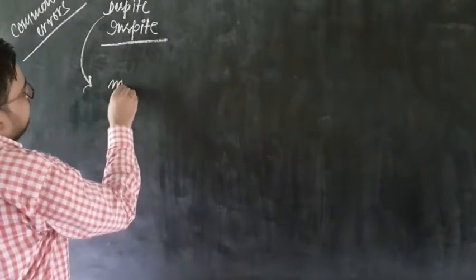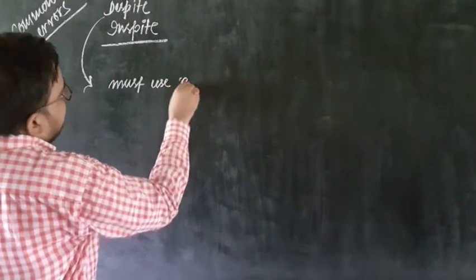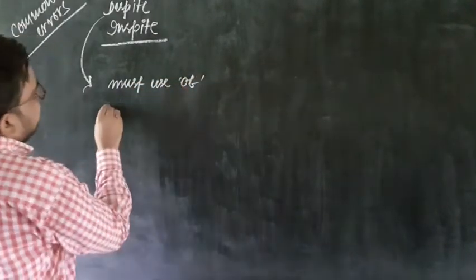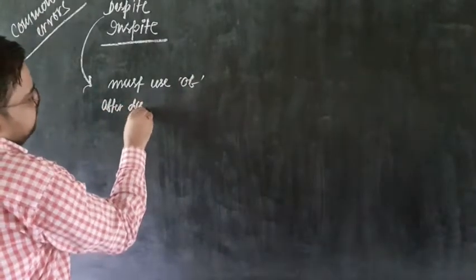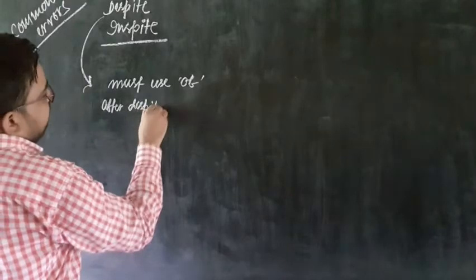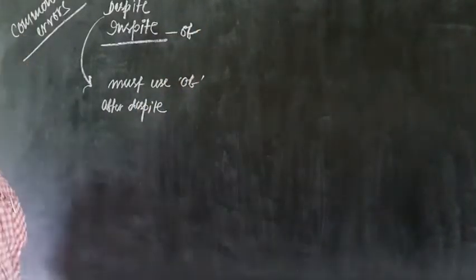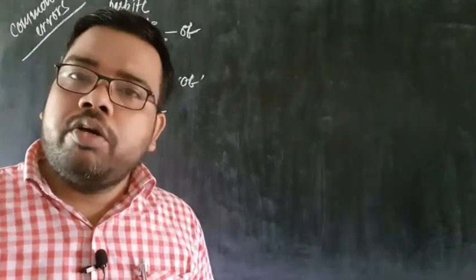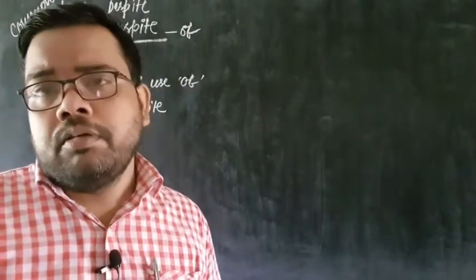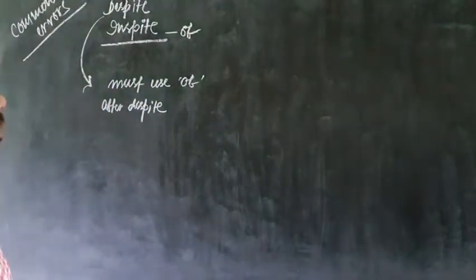We must not use of after despite, while in spite is followed by of. So, this is the first rule. Despite we cannot use of, while in spite is followed by of. That is the first one.